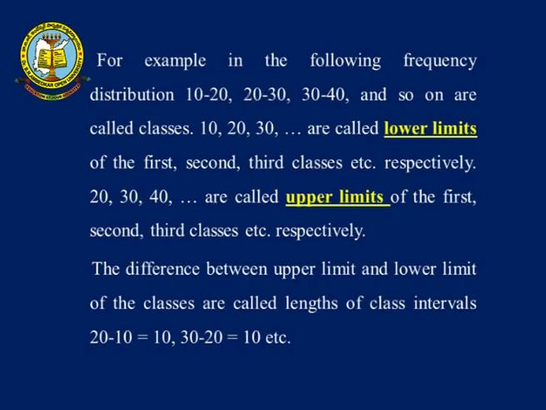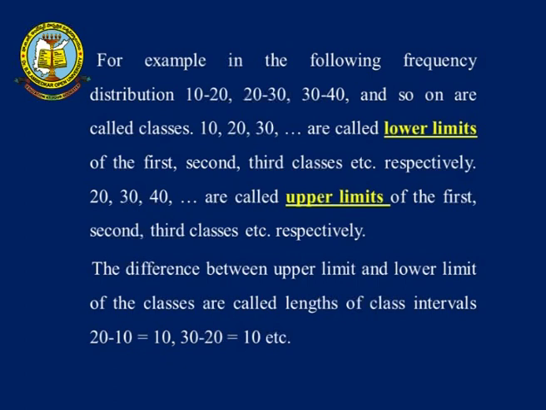For example, in the following frequency distribution: 10 to 20, 20 to 30, 30 to 40 and so on. Here, in 10 to 20, 10 is treated as the lower limit and 20 is treated as the upper limit. That means 10 to 20, 20 to 30, 30 to 40 and so on are called classes. In these classes, you should identify the upper limit and lower limit in this example.